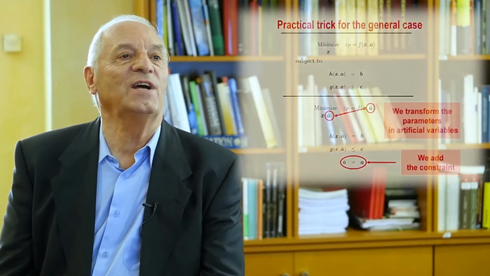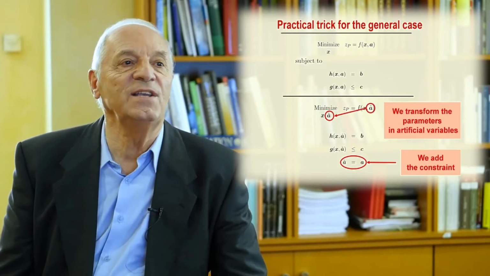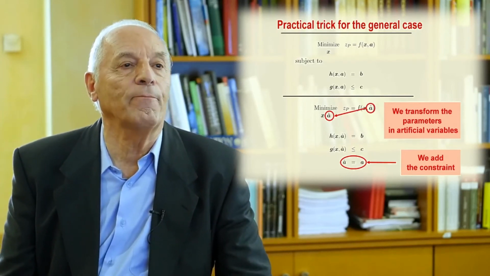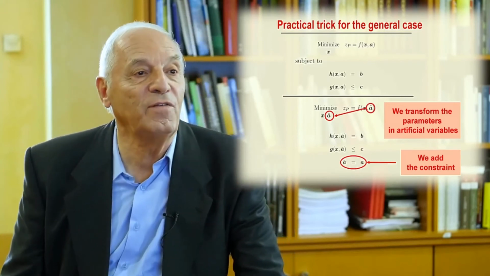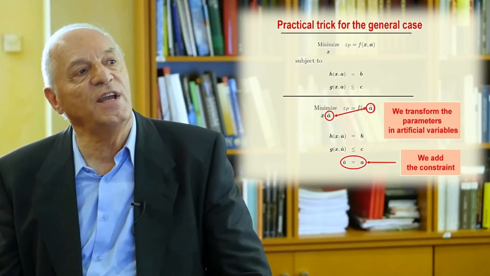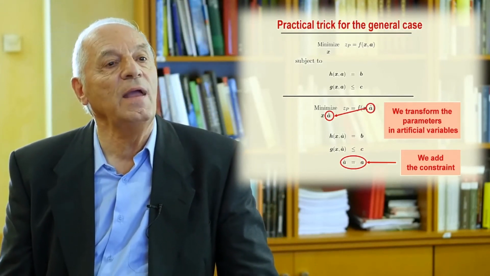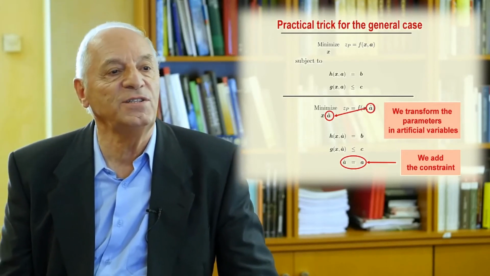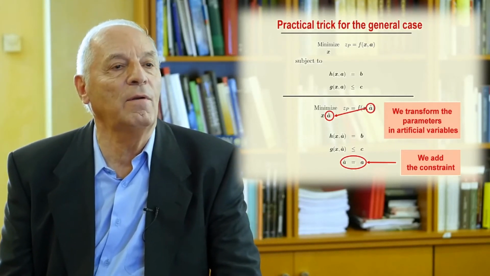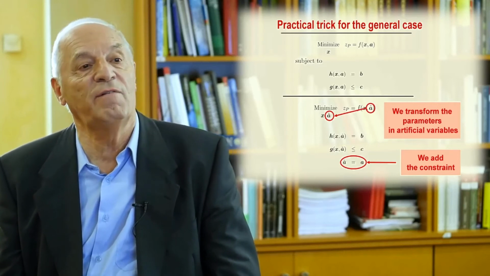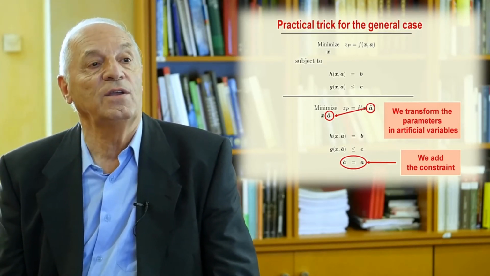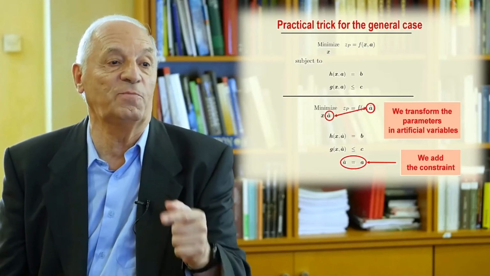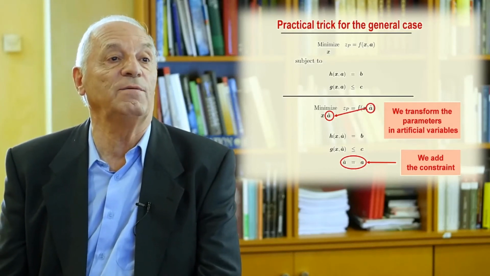So we can use a trick and we can change our programming problem, including fictitious constraints that simply convert your parameters into a new variable, but then you force the variable to be a particular value. So with this trick, you can use this property and use the corresponding dual variable to obtain the sensitivities.